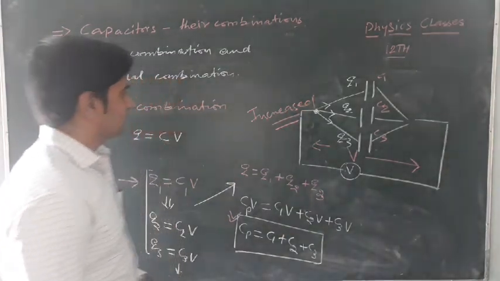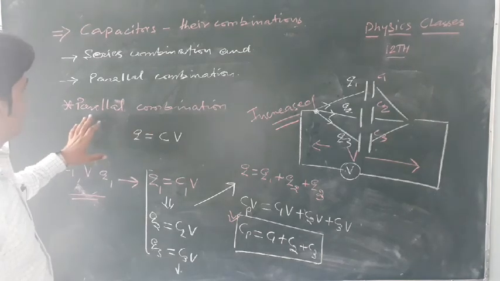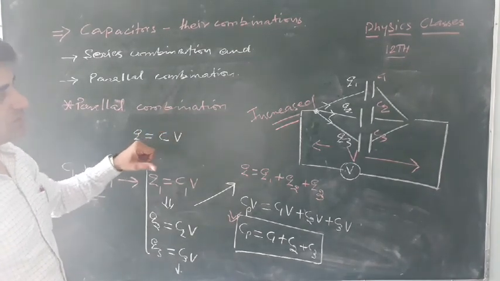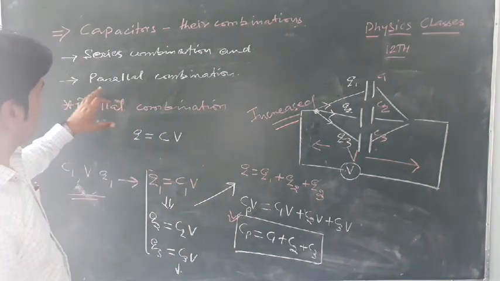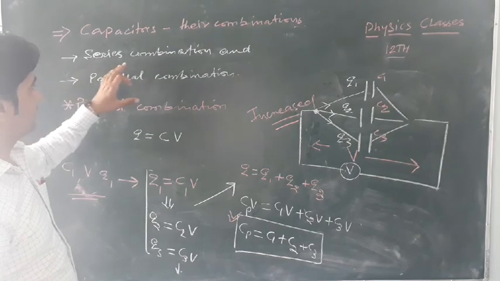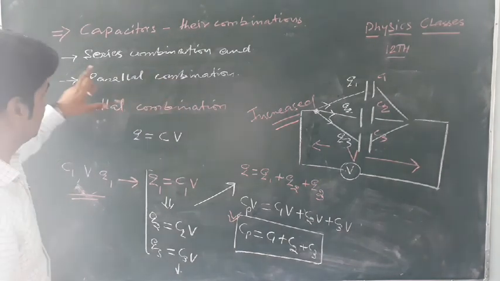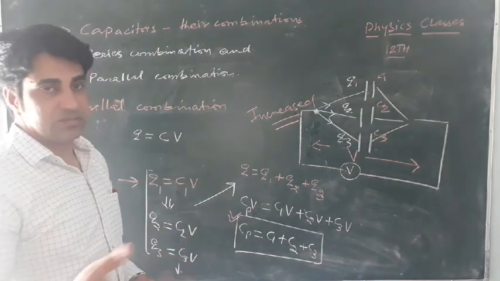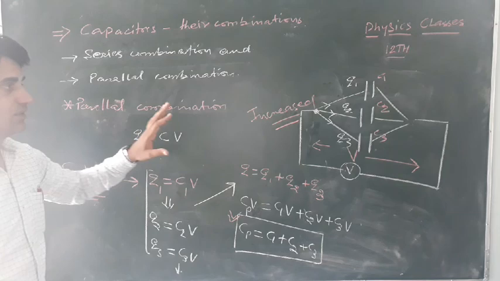So in networks where the net capacitance should be increased, we connect the different capacitors in parallel combination. And if the capacitance of the network should be decreased, we connect the different capacitors in series combination. These are the desired values, series or parallel combinations. So in different networks, we can use the desired combination as we need. So that is about the series and parallel combination of capacitors.